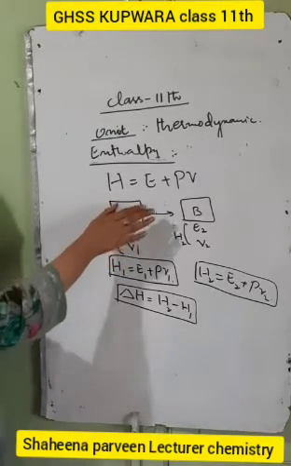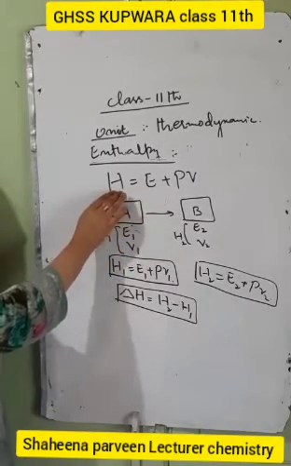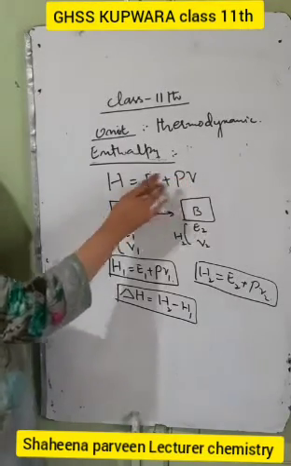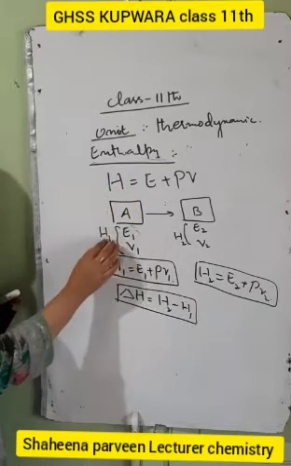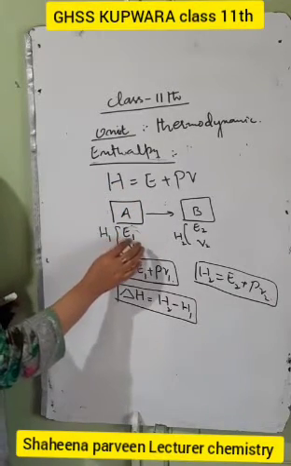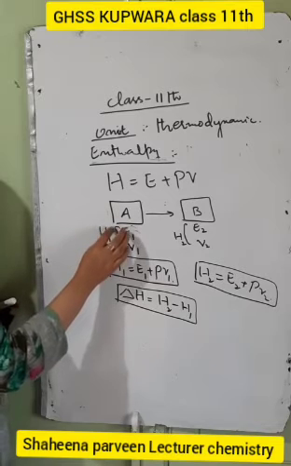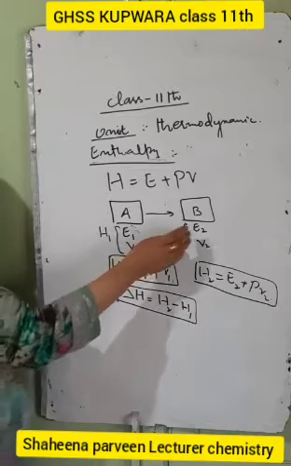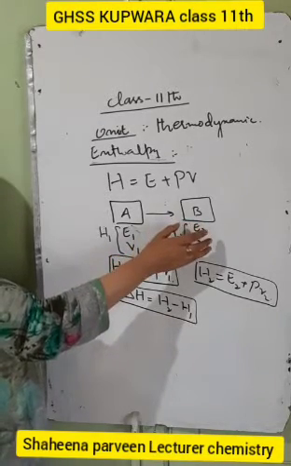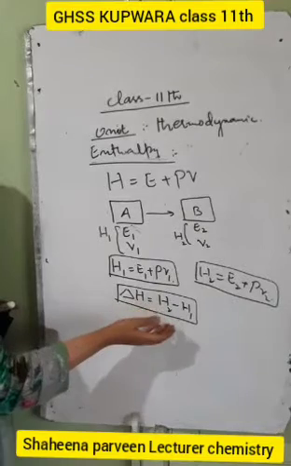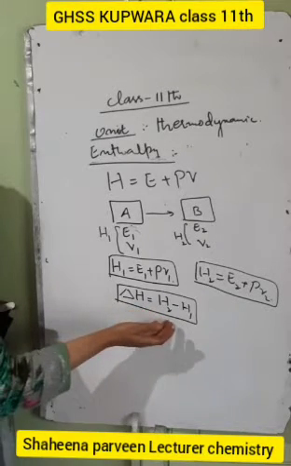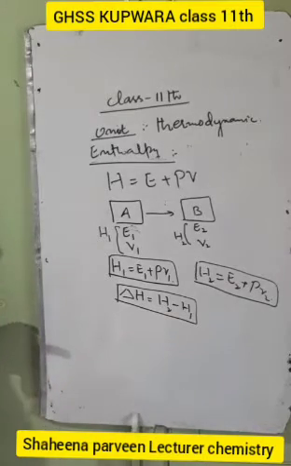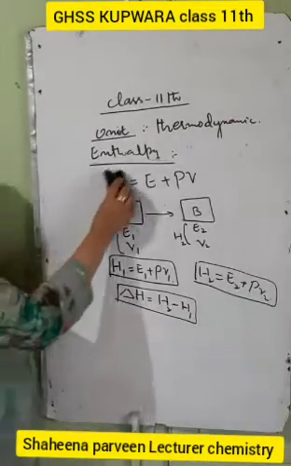So in the mathematical expression we said that enthalpy is equal to E plus PV, where E is the internal energy, P is pressure, V is volume, and H is enthalpy. H1 is the enthalpy of the system A, its internal energy is E1, and V is the volume. Similarly, we have the B system, its internal energy, volume, and the enthalpy. So the change in the enthalpy is given as del H is equal to H2 minus H1.